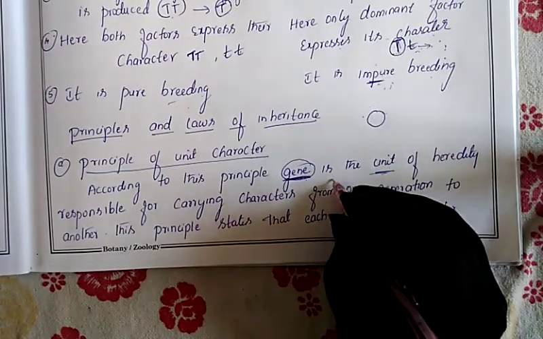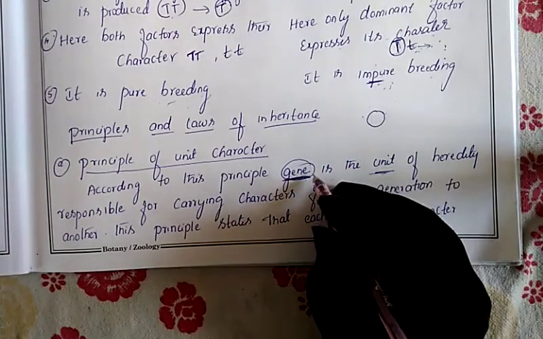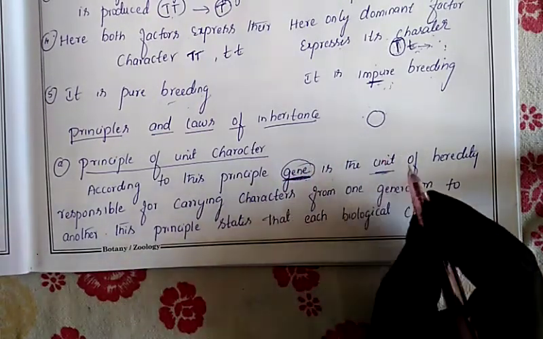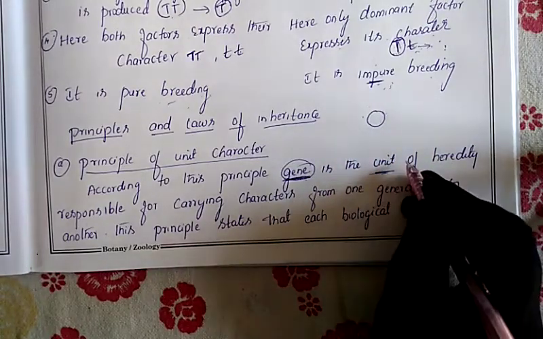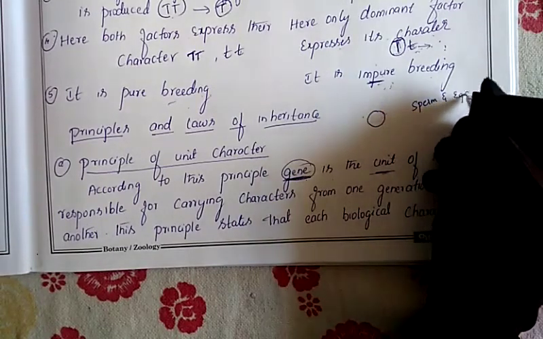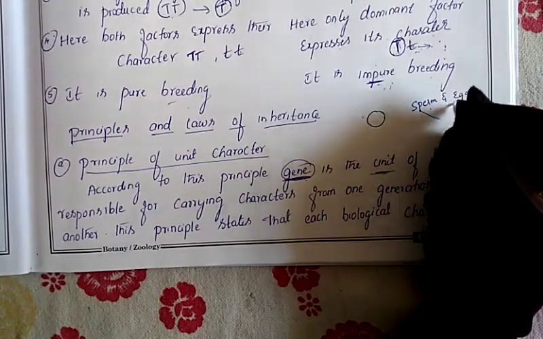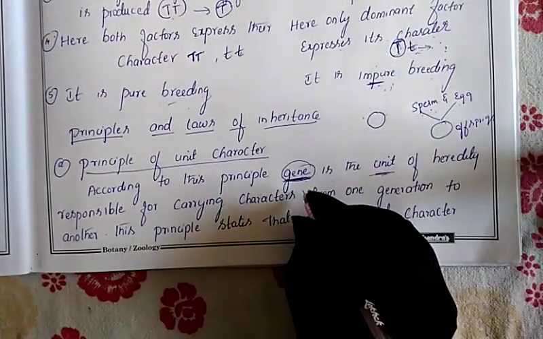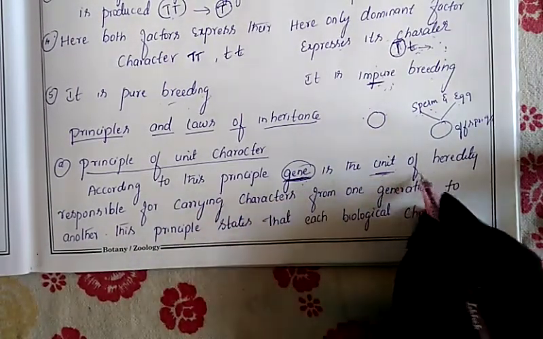The gene which is present in your father will enter into your body along with the gametes. Another time I will repeat here: the gene which is present in your father and mother will enter into the offspring's body. They enter the offspring's body through the gametes. Which are the gametes? The sperm and the egg are the gametes. With their help, the genes enter the offspring, so that you get your parents' characters exhibited on your body. That's why we say gene is the unit of heredity.